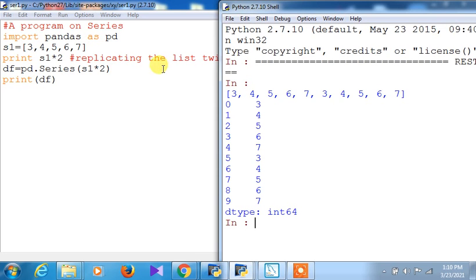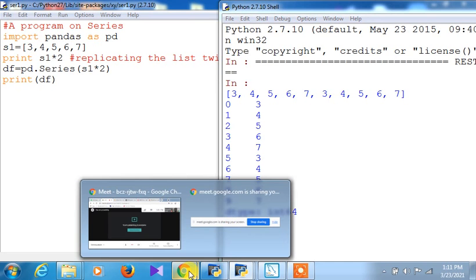You can see that size is mutable. Altogether 10 indices, 0 to 9, have been created, and these values are printed again, so the values have been generated twice and distributed with the respective indices.